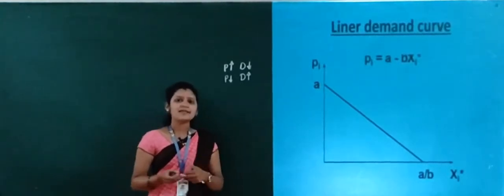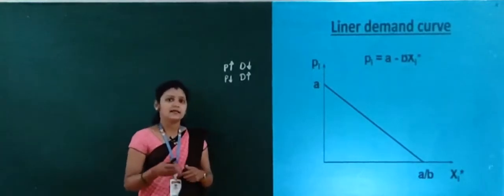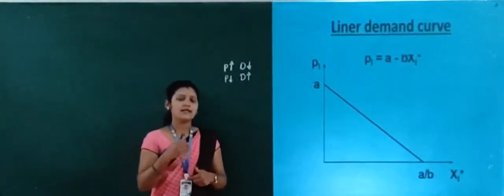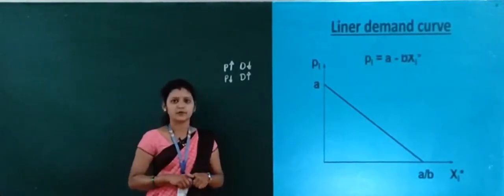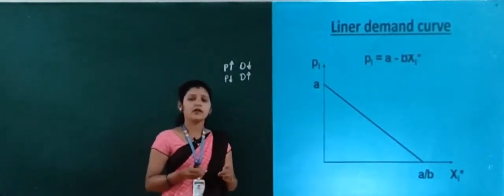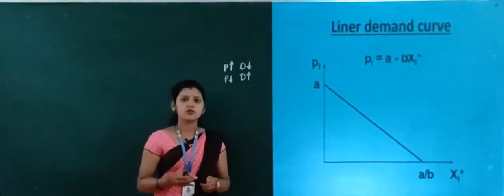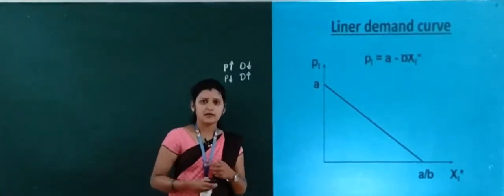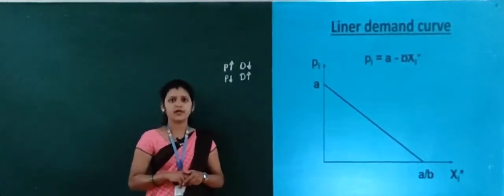As the consumer's income increases, will it affect the demand for a good or not? Will it affect the demand of a consumer directly or not?